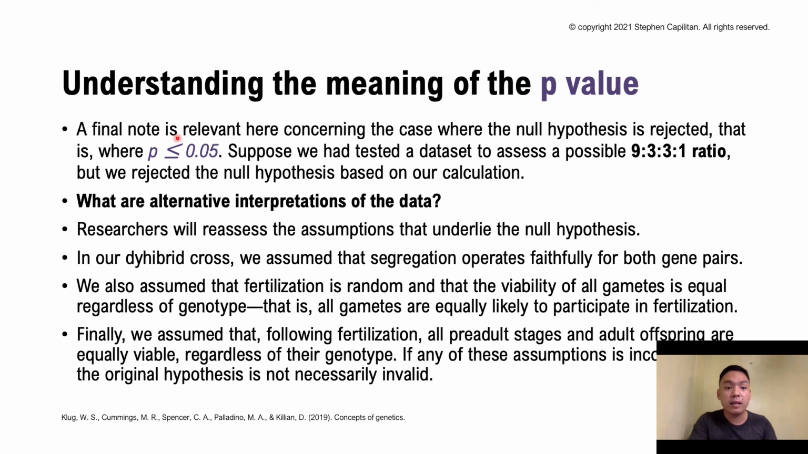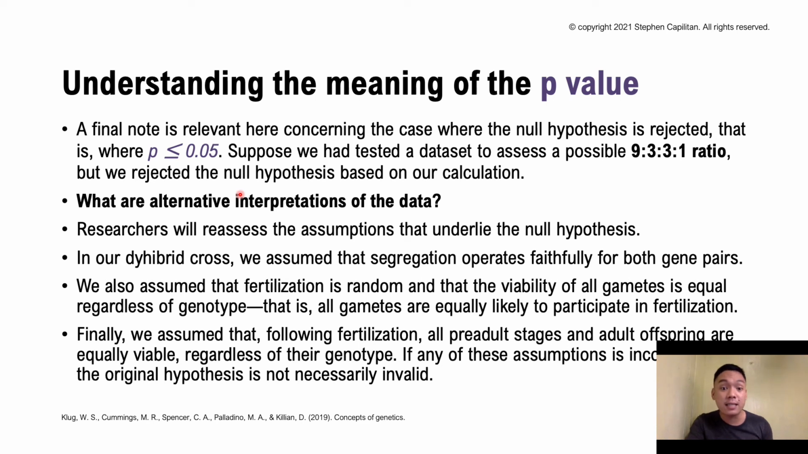And a final note is very relevant here concerning the cases where the null hypothesis is rejected. That is where p is less than or equal to 0.05. Suppose that we had tested a data set to assess the possible 9:3:3:1 ratio, but we rejected the null hypothesis based on our calculation. So what are the alternative interpretations of this data?